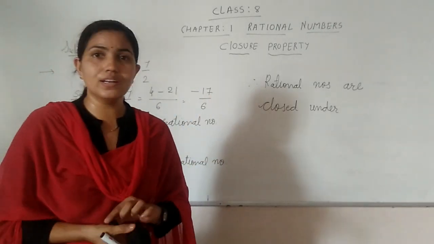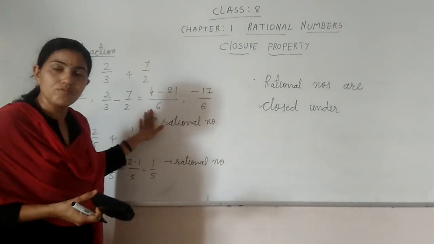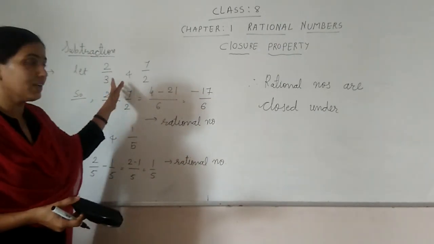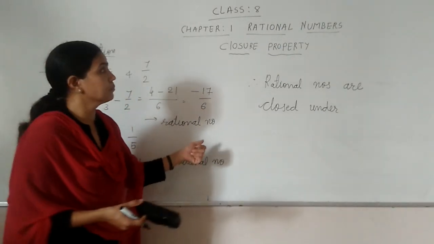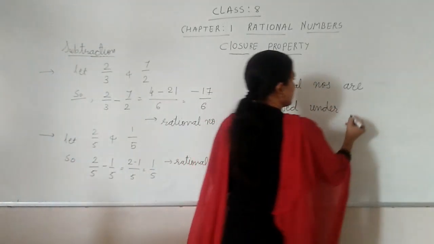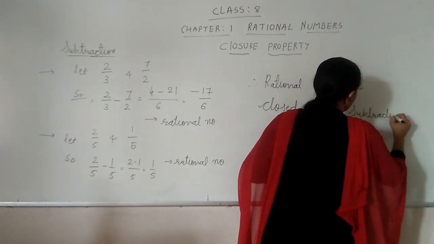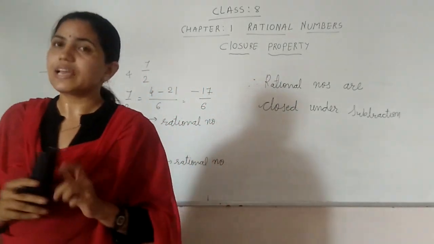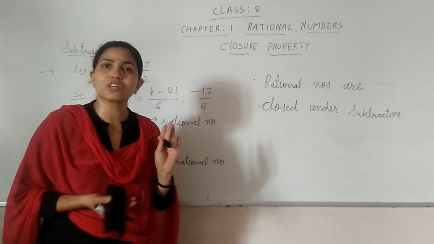So now you find out what is a rational number. When we are subtracting the numbers, we are getting a rational number. We are subtracting two rational numbers, and your answer is a rational number. So therefore, rational numbers are closed under subtraction. Okay, so you have done the second thing, that rational numbers are closed under subtraction.